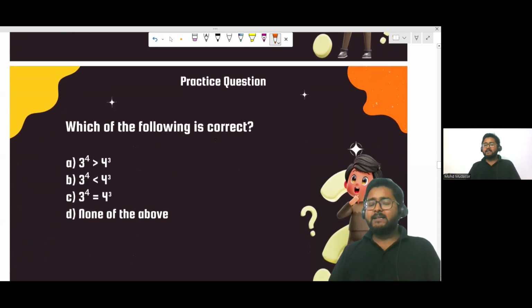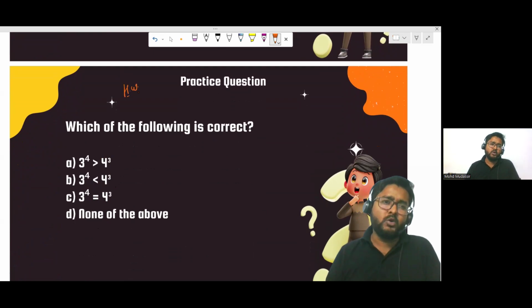Which of the following is correct? 3 to the power 4 is less than 4 to the power 3, 3 to the power 4 is equal to 4 to the power 3, or option D. Okay, everyone, I'm going to give you this question as a homework question, so just try it and everyone reply in the next class.